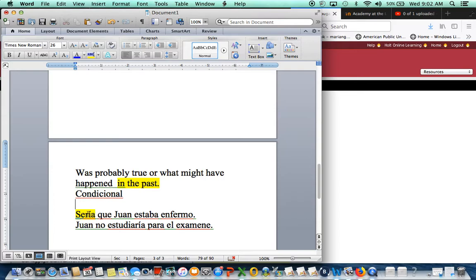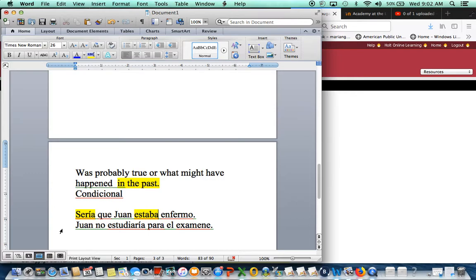This is something that happened in the past, but you're wondering now. Sería is conditional, and the second verb has to be in past tense. Then you have to go back to the rules for when you use pretérito and when you use imperfecto. In this case we're talking about physical condition, so you use estar, and because it's past tense, you use imperfecto.